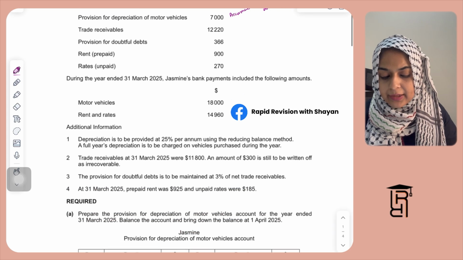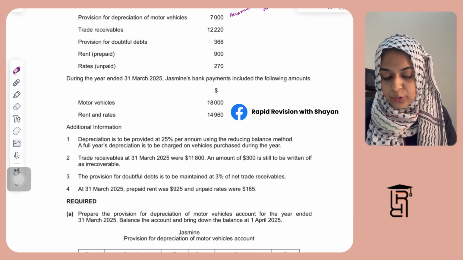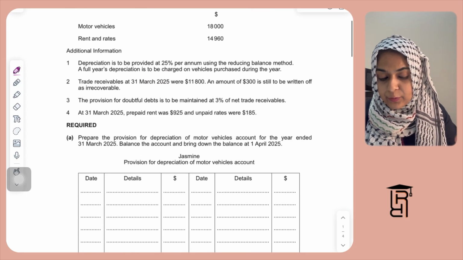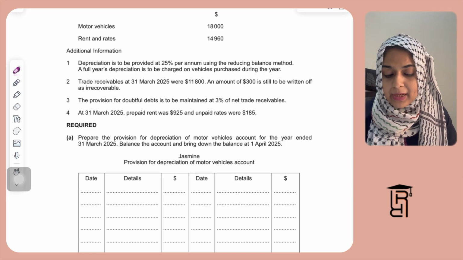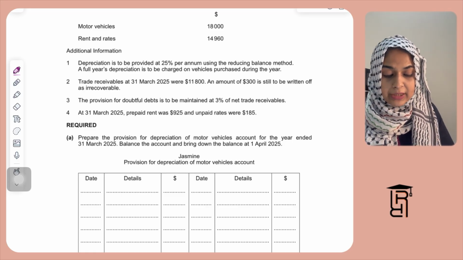Then they're saying during the year ended 31st March 2025, Jasmine's bank payments included the following amounts. They've paid for new motor vehicles, that is 18,000. They've also paid for rent and rates, which is 14,960. Then they've given you additional information. Depreciation is to be provided at 25% per annum using the reducing balance method. A full year's depreciation is to be charged on vehicles purchased during the year.